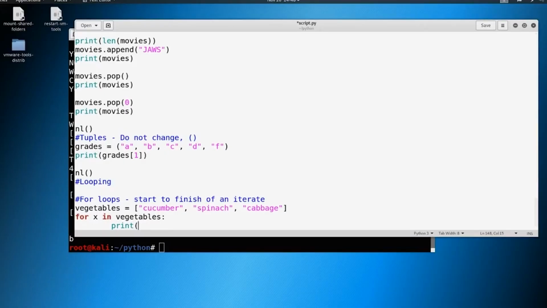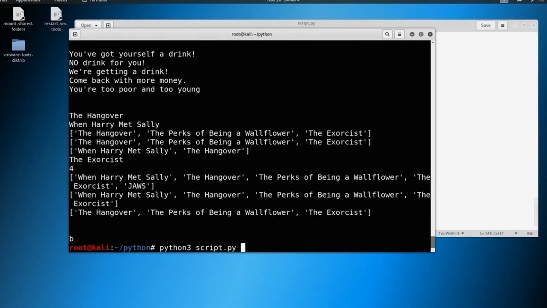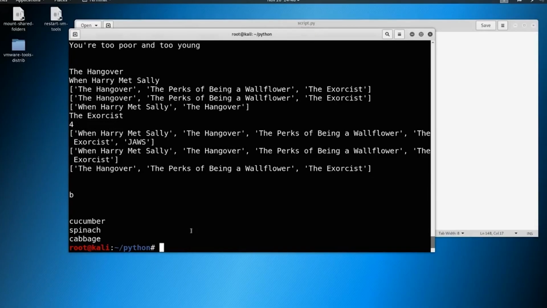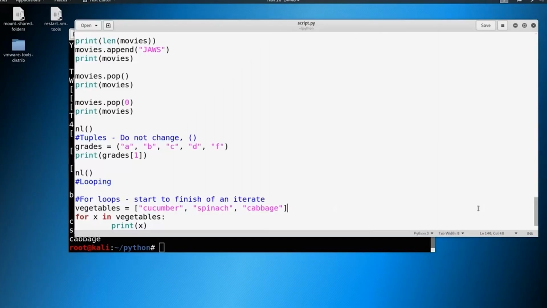And what do we think this is going to do? This is going to go through this list, right? It's going to say for every item in vegetables, I want you to print that out. So we're going to grab cucumber, we're going to grab spinach, we're going to grab cabbage. It's going to print, print, print. So let's take a look at that. Let's save it and run our script here. You can see that it printed cucumber, spinach, and cabbage. So again, you've seen this before, just a classic example of a for loop.